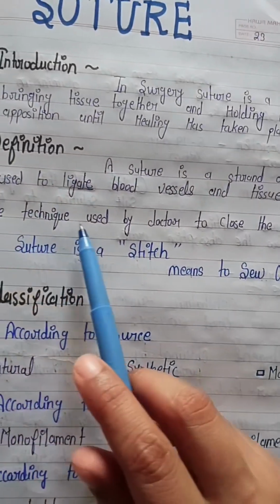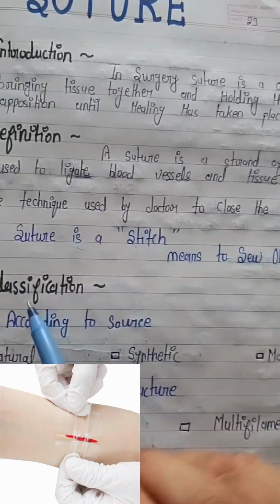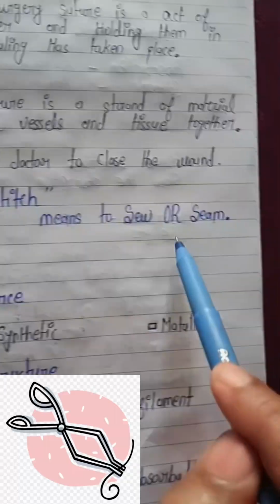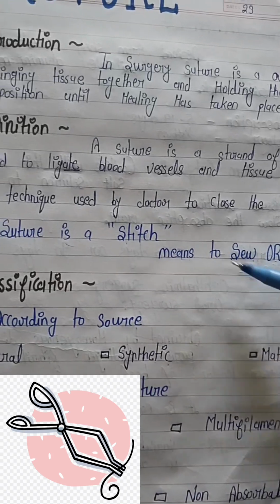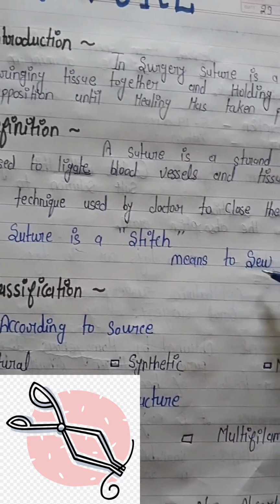So suture is the technique used by the doctor to close the wound. Suture is a stitch, which means to sew and seam. That means सिलना, stitch करना, उस चीज़ को सिलना.